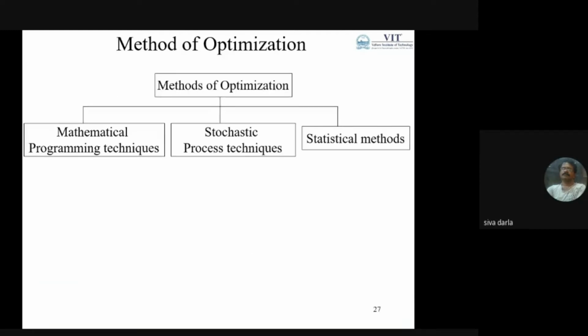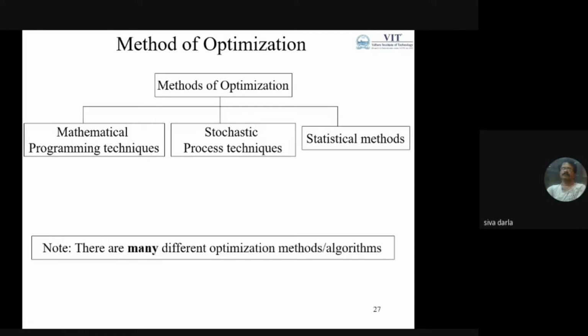We have three different categories of methods of optimization, based on the kind of formulation or model of the problem: mathematical programming techniques, stochastic process techniques, and statistical methods. It is based on the nature of the problem statement and the modeling of the problem.